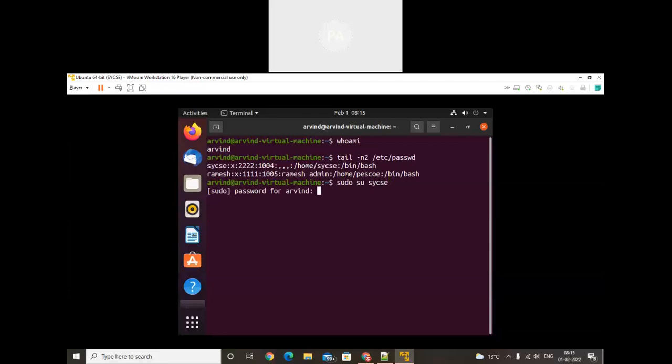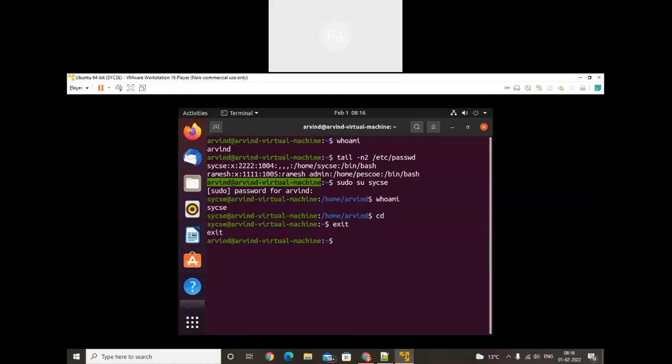Now we'll check who am I. Here SYCSC is there. That means that particular user logged into the system. Whenever I create a file using this user, then the owner will be SYCSC. Whenever I create the file using the other user, then the owner will be Arvind. Okay, make a note of that. जो भी file create करता है, that will be the owner.